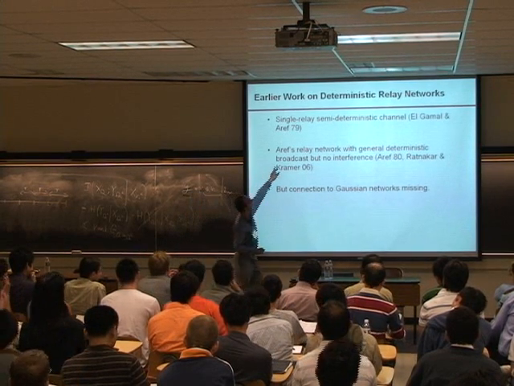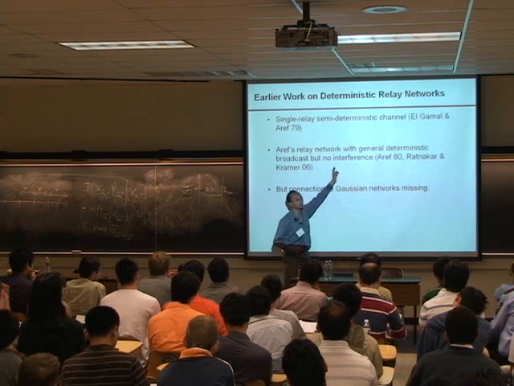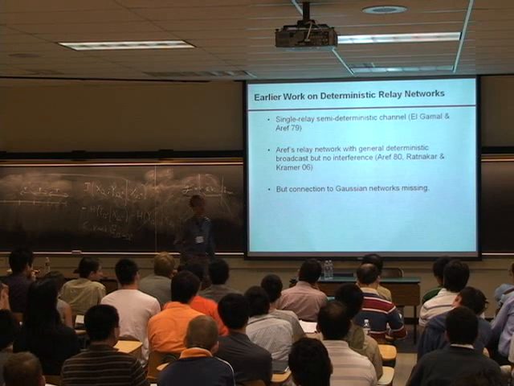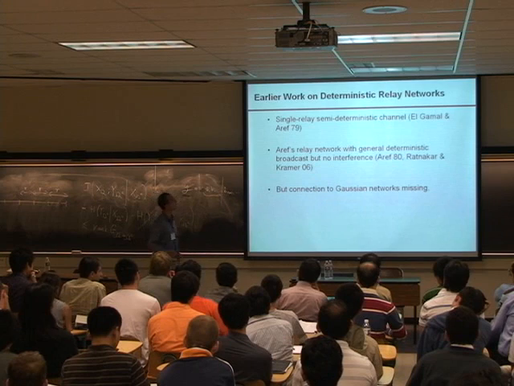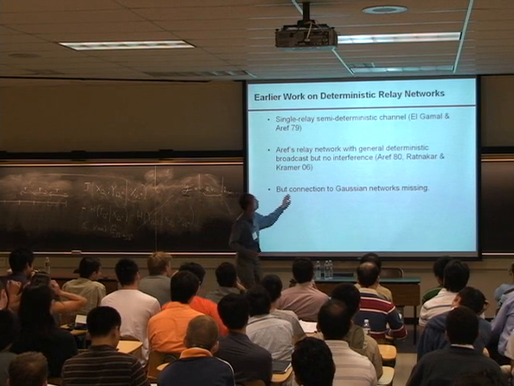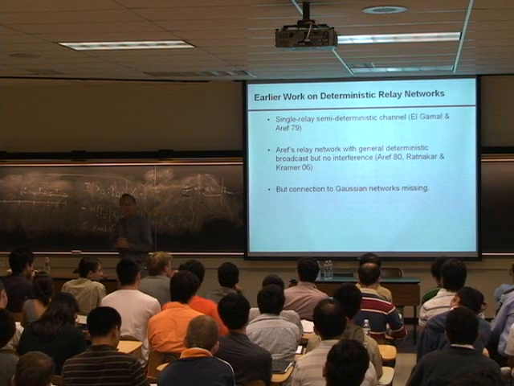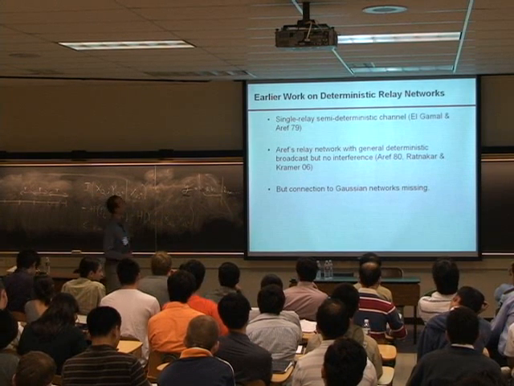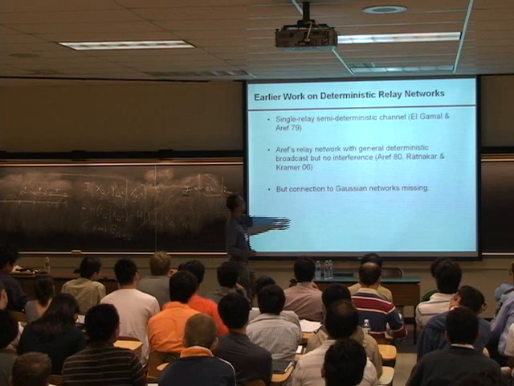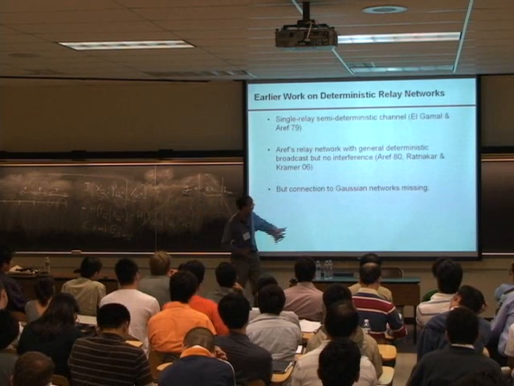Because here, the simplification really comes from interference. If you put interference here, then I don't know if there's any capacity result. Not that I know of. What we are bringing to the table right now is saying, look, we're more interested in the Gaussian model, because that captures the key aspects of wireless.